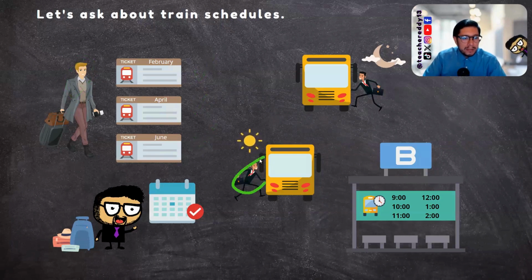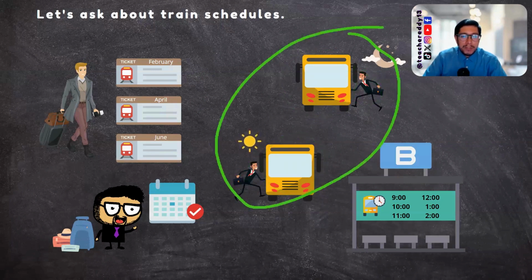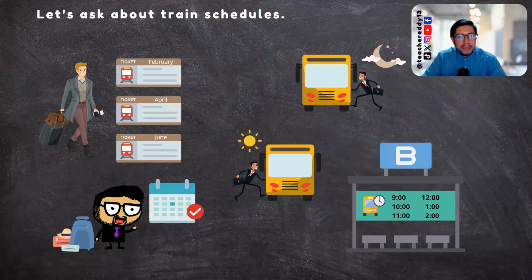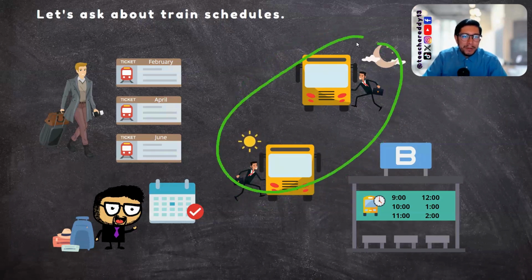Now look at Oscar. Tell me, does he take the bus? Yes. In a day, does he take the bus 2 times? Yes. We can say that he takes the bus twice a day.